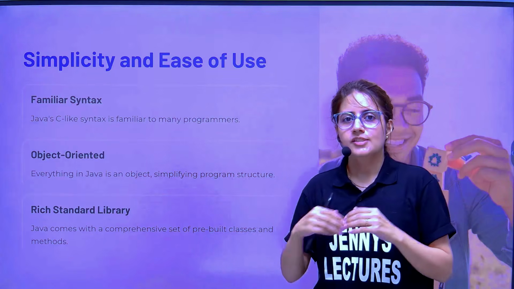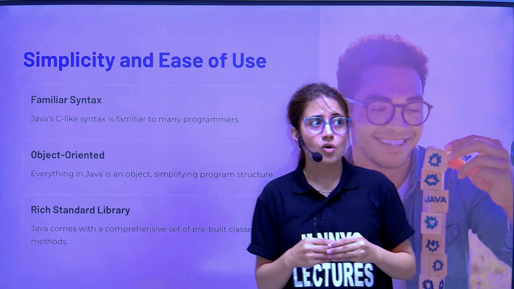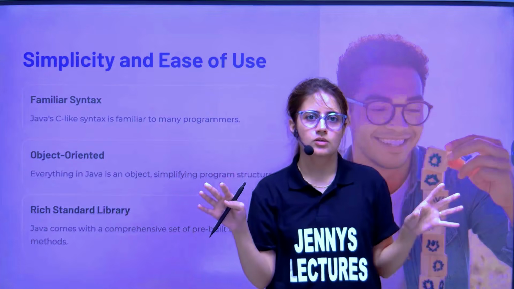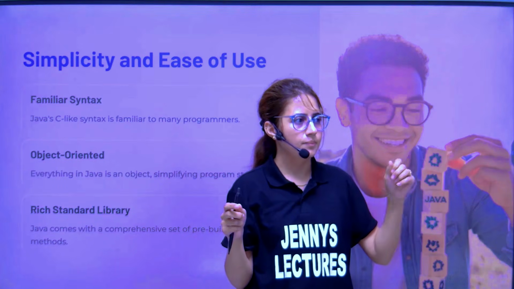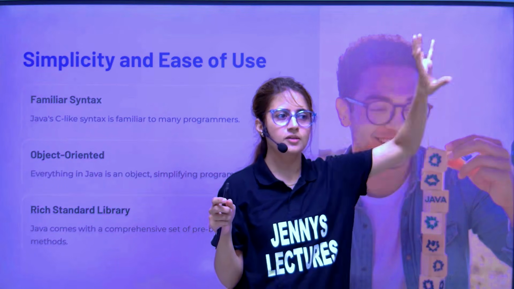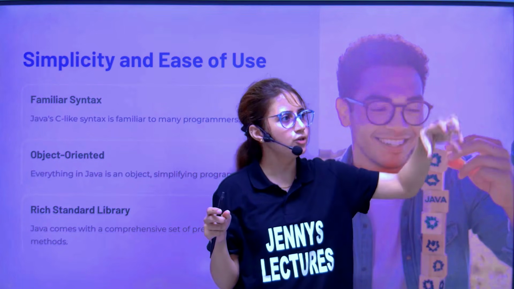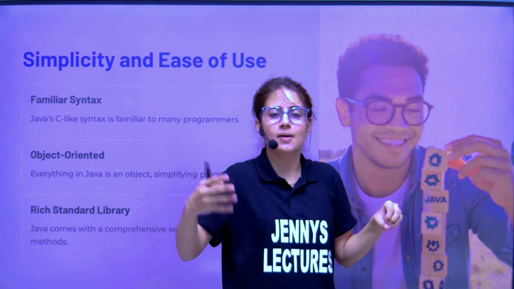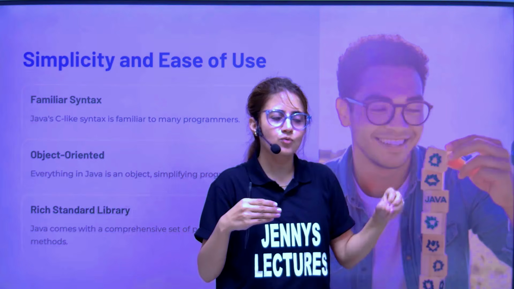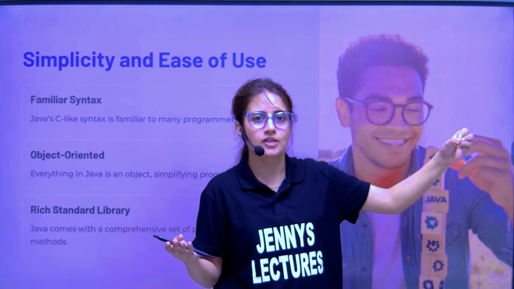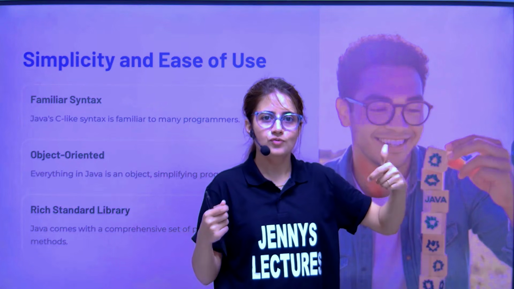It is having a rich standard library. Java APIs means already much code is written. Already many developers have written their code, and that code is available in libraries, and you can use that code and simply build something new. You don't have to write from scratch what is already written. That is the beauty of that standard library.